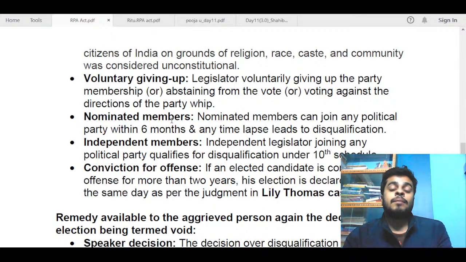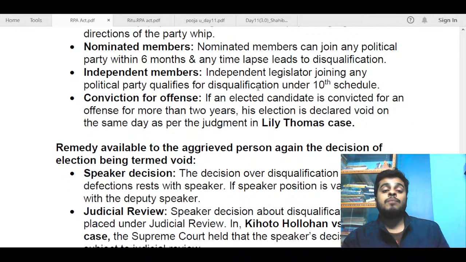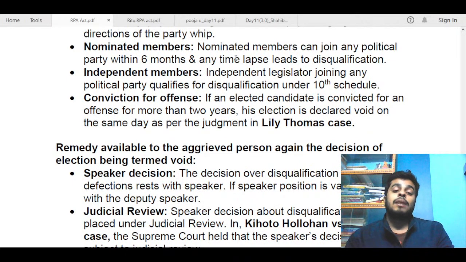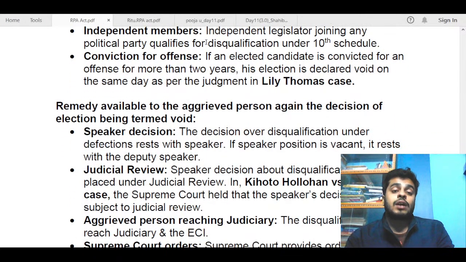Next is nominated members. Nominated members can join any political party within 6 months, and after that they can't do so. Any time lapse after that leads to disqualification. Next, independent legislators joining any political party qualifies for disqualification under the 10th Schedule. Independent members cannot join any political party as they have been elected on an independent ticket. So if they join any party, they will be considered disqualified under the 10th Schedule. All of these provisions can be written pretty easily because of the anti-defection laws that we have studied in detail.